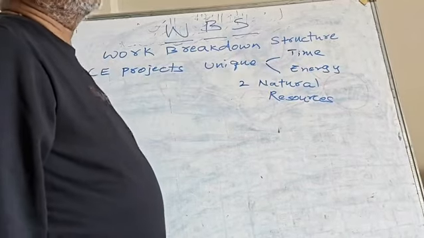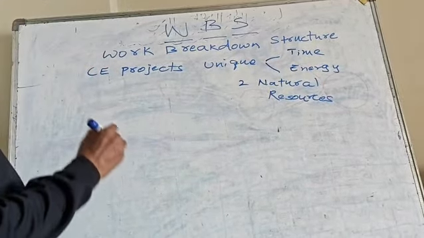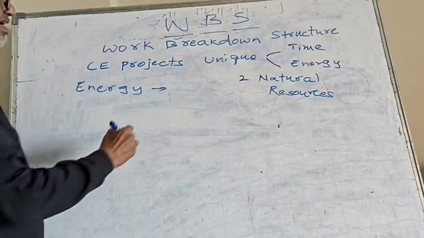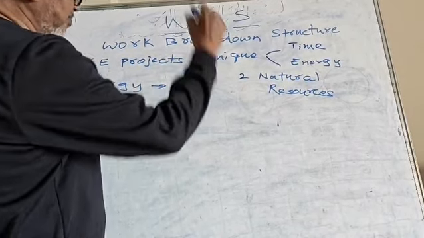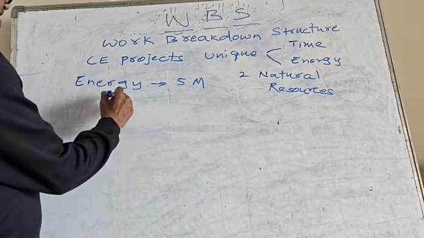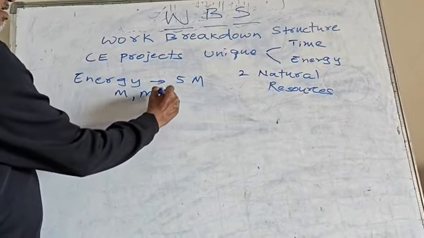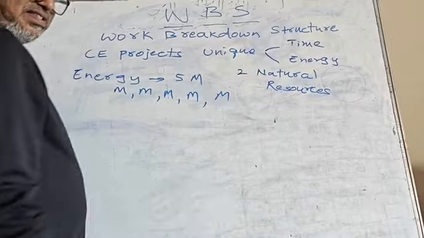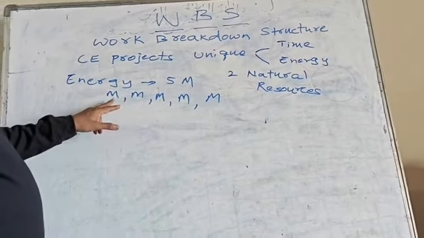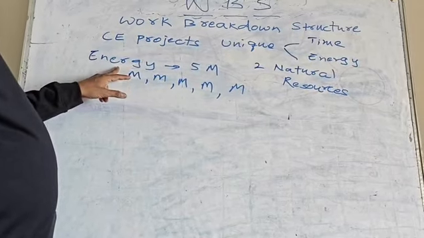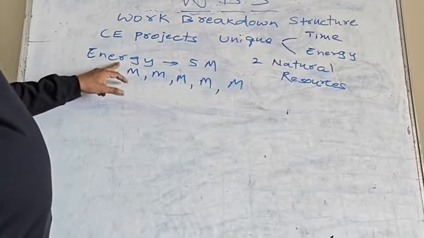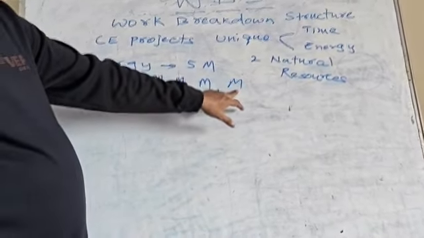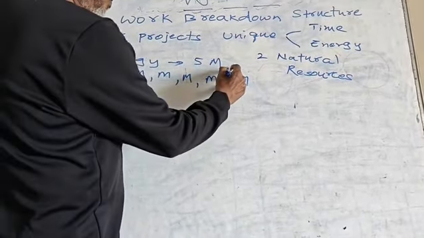Now the second natural resource is energy. Energy has a lot of things in it. Energy is not considered as only one aspect, but it is considered as the 5 M's. What are the 5 M's? One is money, then manpower, materials, machinery, and management. These are the 5 things we have. The 5 M's are encompassed into energy. So management is the last one.